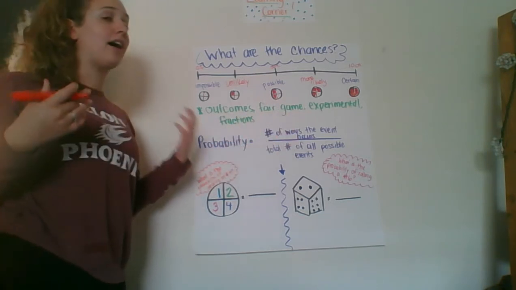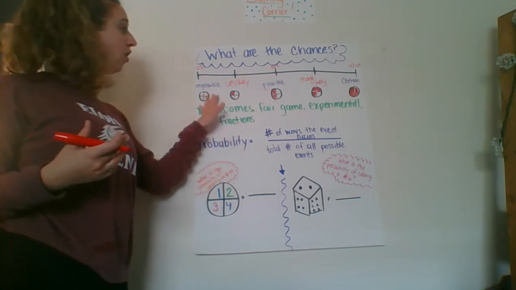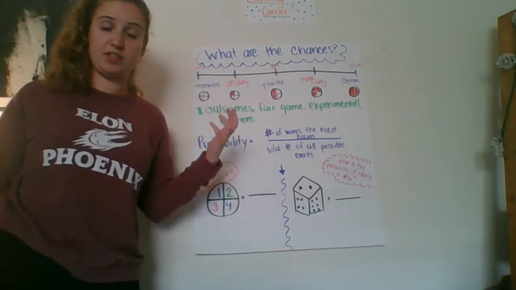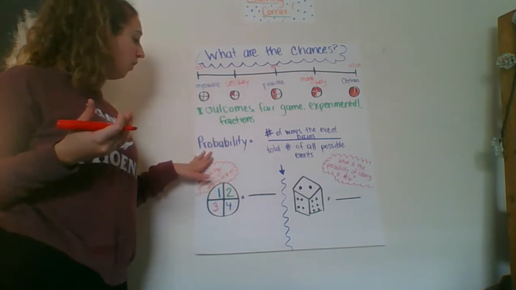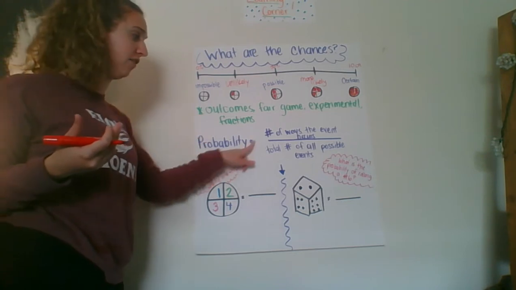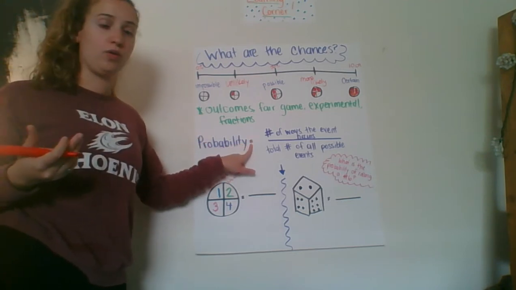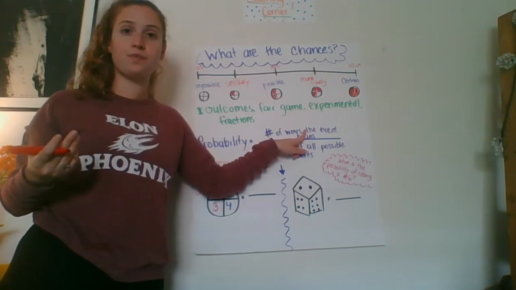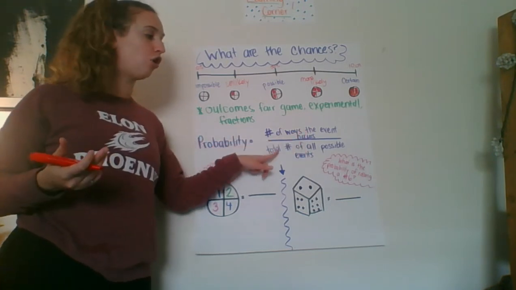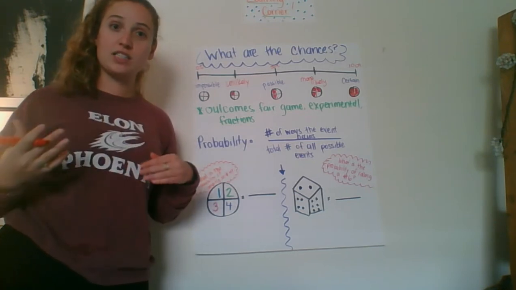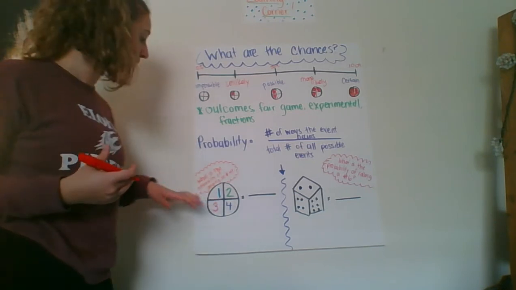When we think about calculating probability, we know all of our key vocabulary terms, but then we have to actually figure out what the probability is. What we're going to do is we're going to have probability equals, so the chance of an event happening is equal to the number of ways that the event occurs over the total number of all possible events. Let's take a look at what that might look like.